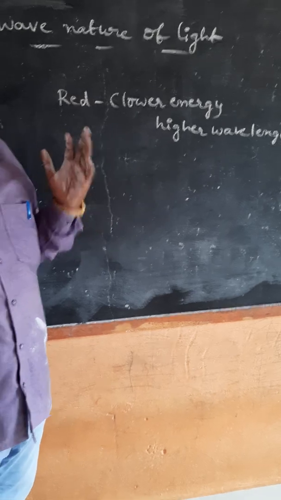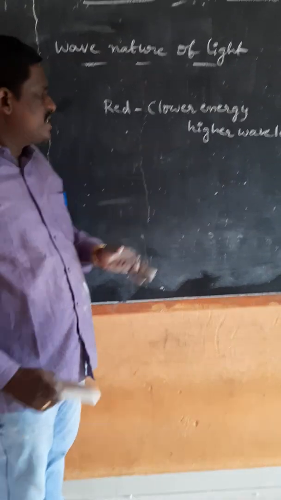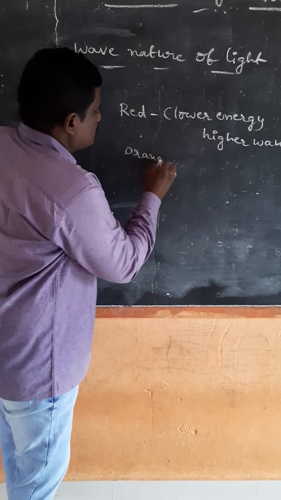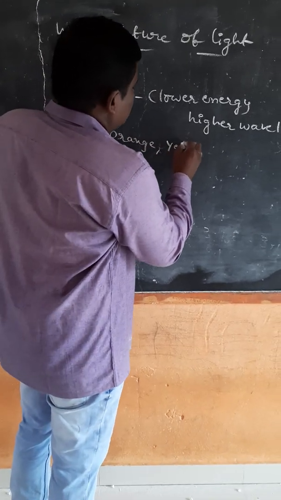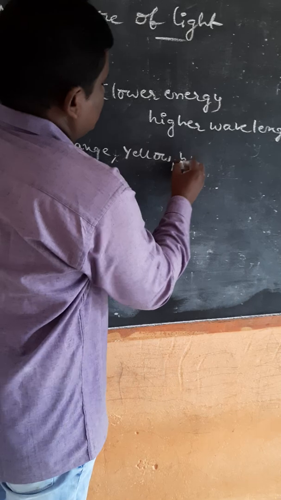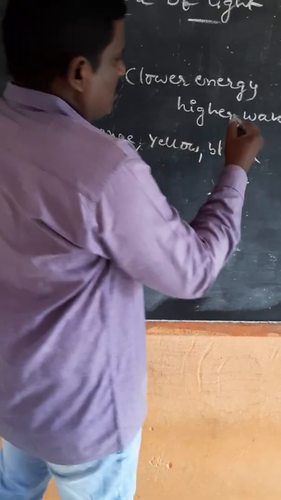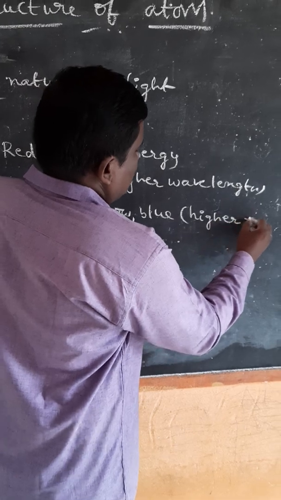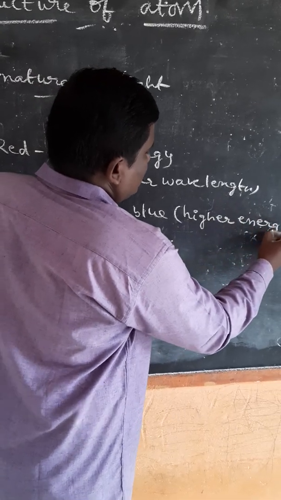As the temperature is raised, it turns orange, yellow, blue. That means higher energy and lower wavelength.